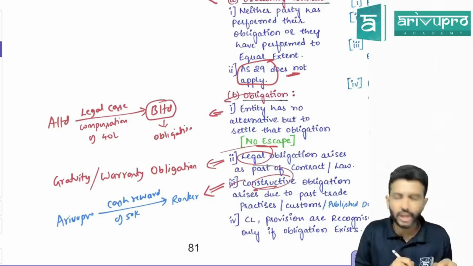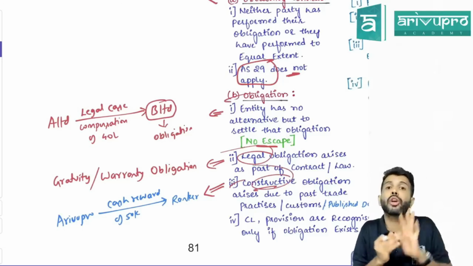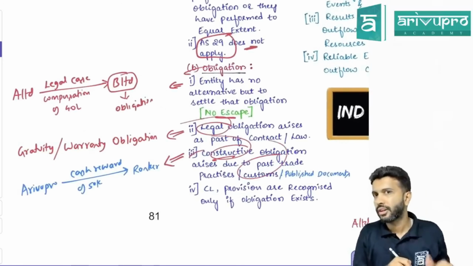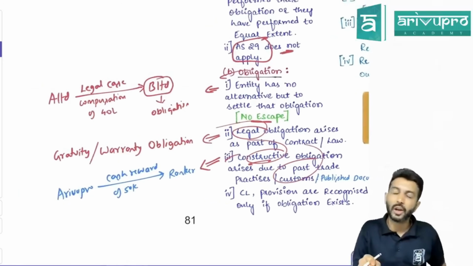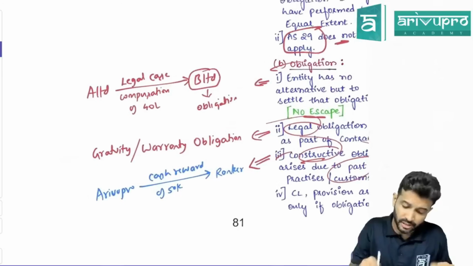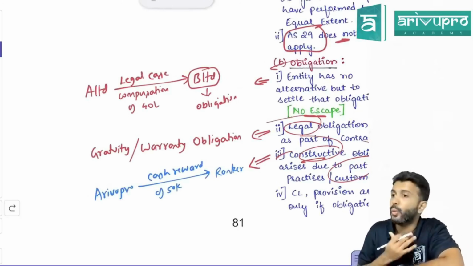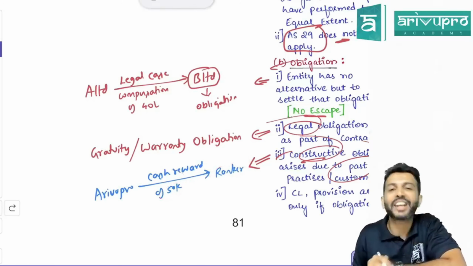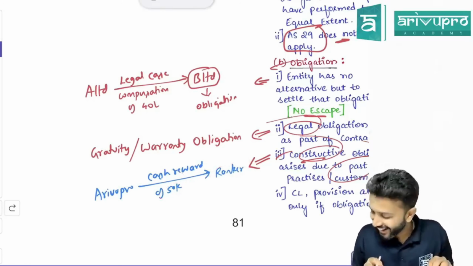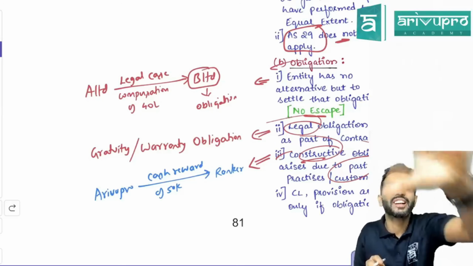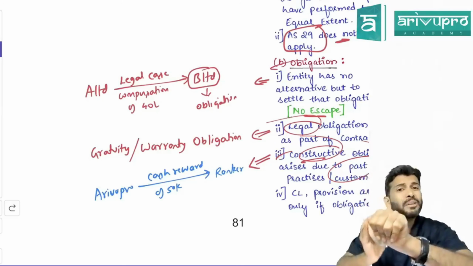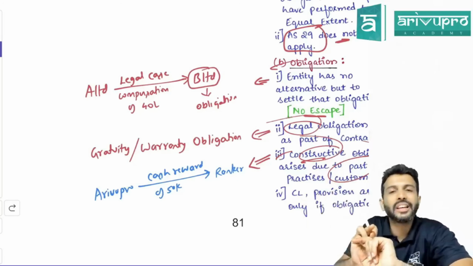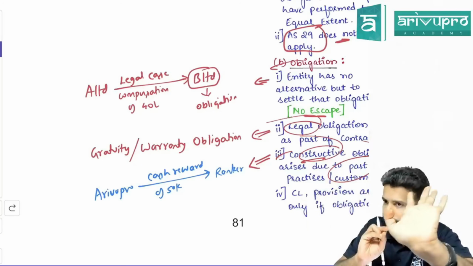Another obligation could be a constructive obligation. Constructive obligation means those obligations which arise as part of previous trade practices or customs. Something which arises as part of your trade practice or custom, we call it a constructive obligation. The same example I used to give in class. Let's say at Arivupro, we have a policy. What policy? Any student who gets a rank gets a 50,000 cash reward. Whichever student gets a rank, we pay them a cash reward of 50,000 rupees. We have not sent any email to students that we will pay you cash. We have not signed any contract with any student saying if you get a rank, we will pay you 50,000.